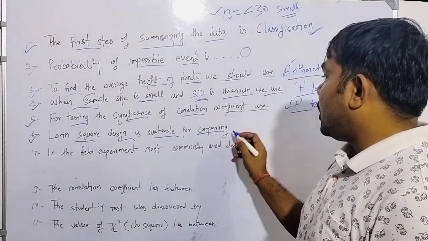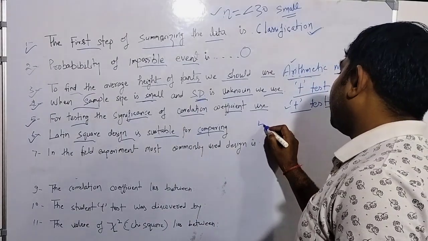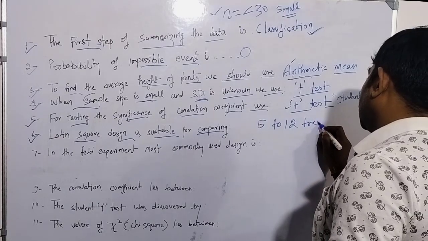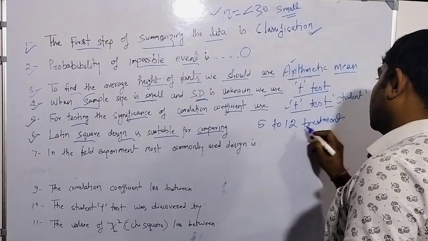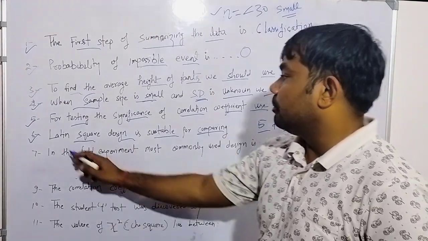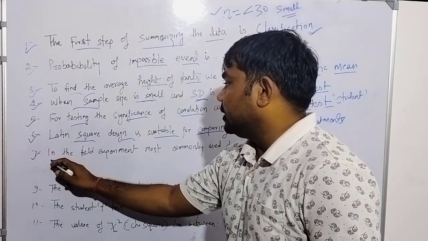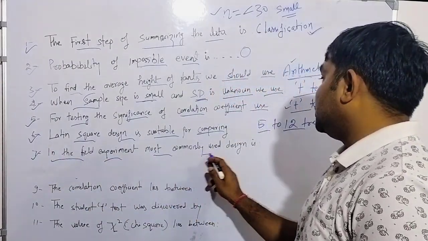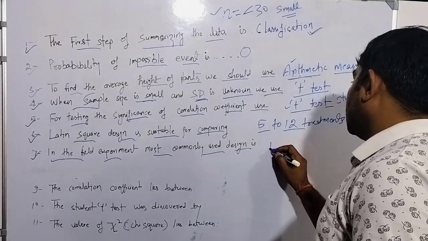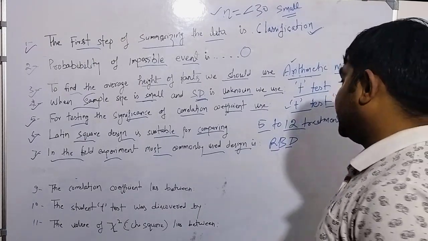The sixth statement says that Latin square design is suitable for comparing how many treatments? You can compare 5 to 12 treatments by the use of Latin square design. And the seventh statement says: in field experiments, the most commonly used design is RBD, randomized block design.